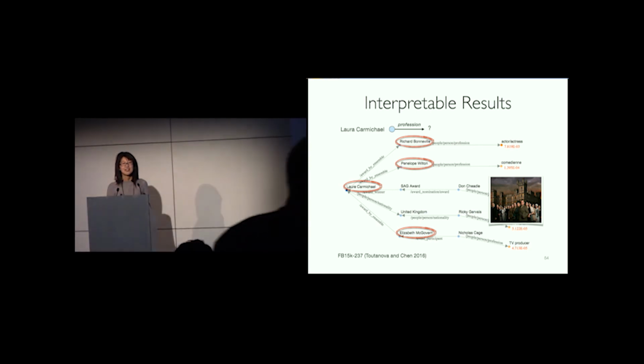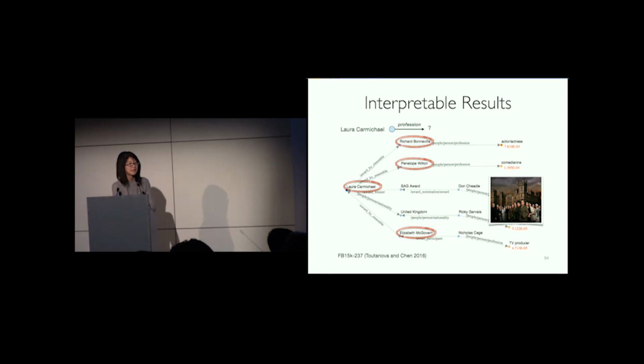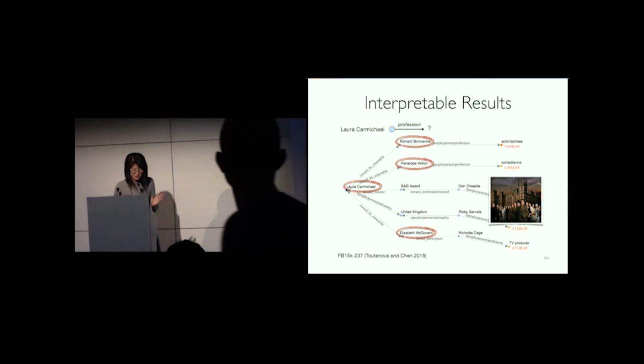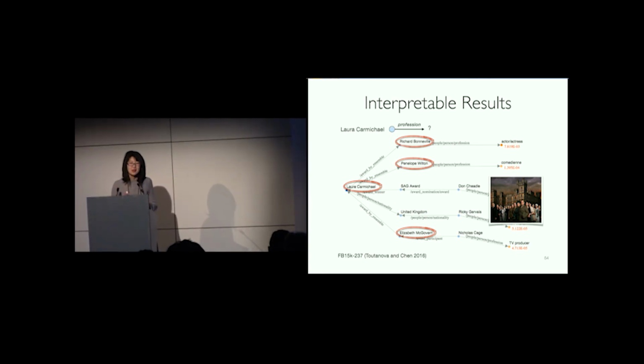Okay. Yeah, can you come to the mic, please? Thank you for the really interesting talk. I was wondering whether you have any insight on the effect of the number of hops on the accuracy of your model, in particular against ConvE, but also in general. Are there some facts that require many hops, or are most of the facts just reachable within 1 or 2 hops? Thank you. Thanks. So the question is what's the effect of the number of hops on the performance? I think in our experiments, as well as in previous work,